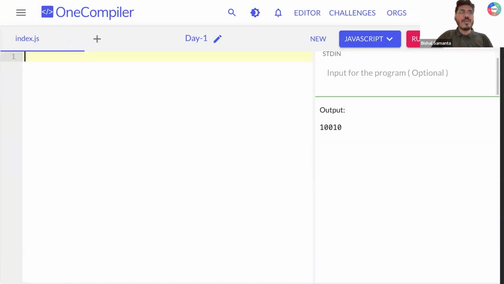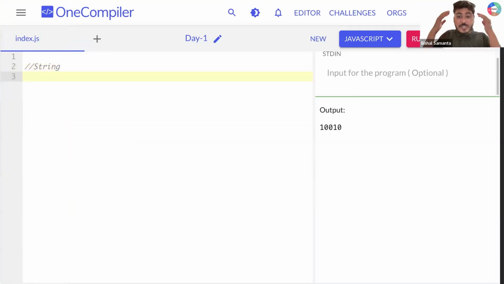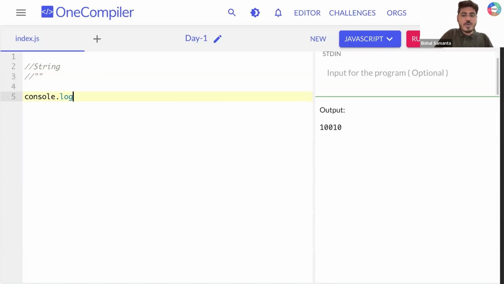First thing we are going to learn is something called a string. String is very simple. Whenever you assign a value with quotation marks, can you all type this quotation? This is the quotation for a string. Let's say you're writing console.log hello world. What are you printing here? You are printing a string.